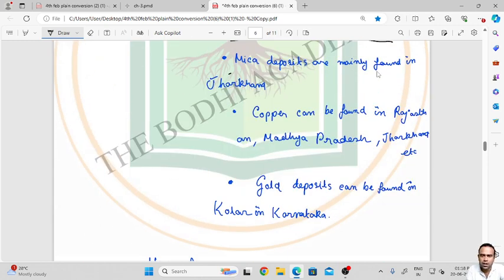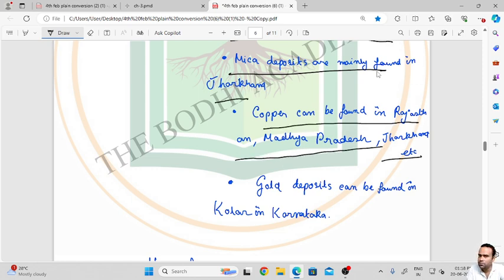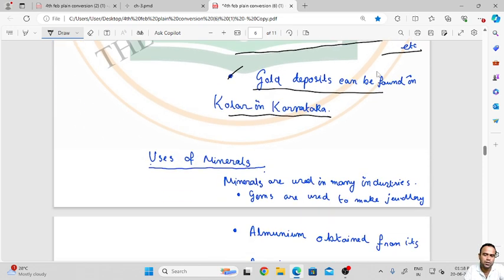Mica deposits are mainly found in Jharkhand. Copper can be found in Rajasthan, Madhya Pradesh and Jharkhand. See, everywhere we can see Jharkhand. Gold deposits can be found in Kolar in Karnataka. So India also has a rich deposit of minerals. So we will go to the next point.